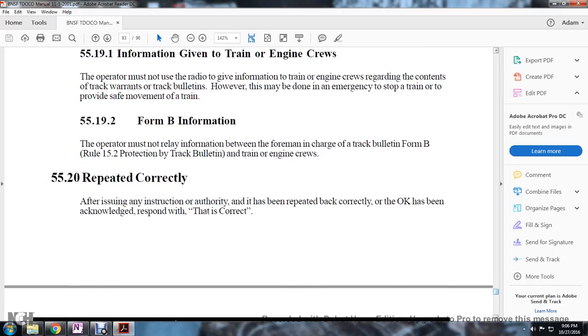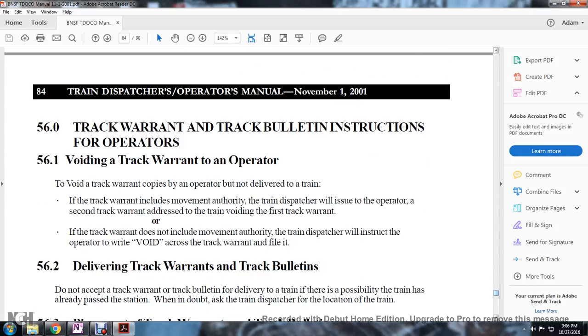Rule 5520. After issuing the instruction or authority, it must be repeated back correctly. Once it has been acknowledged, respond that it is correct. Rule 56, track warrants, track bulletins, and instructions for operators.